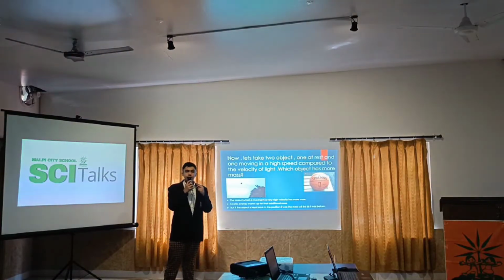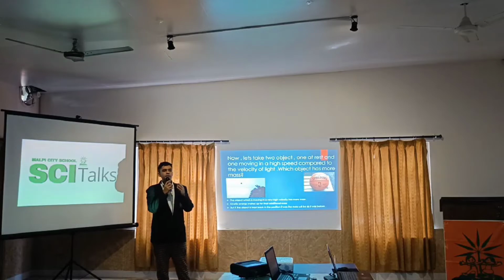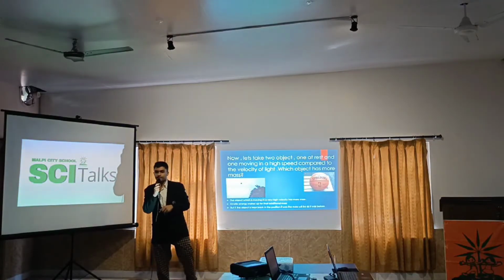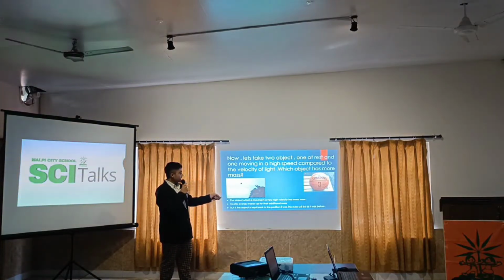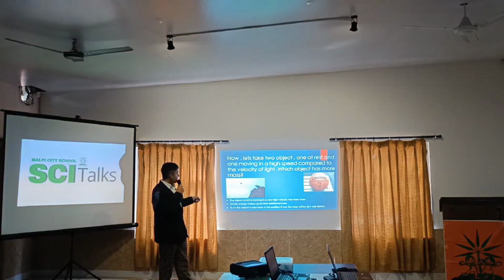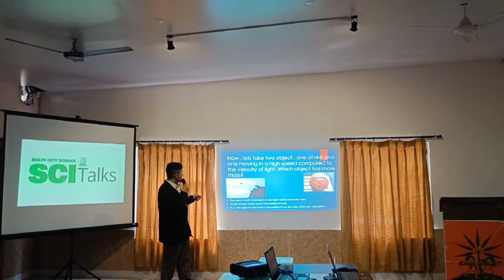To get this a bit more simplified and to let everybody here know, let me ask you a question. We have two basketballs here. One is at rest, and one is moving at a very high speed compared to the velocity of light. Which of the basketballs has more mass? Any answers?